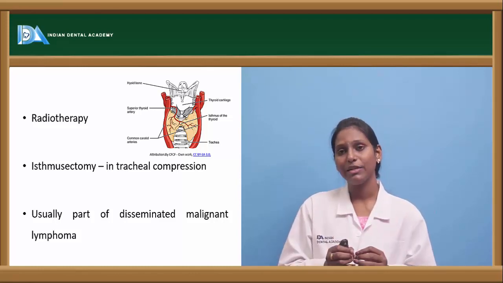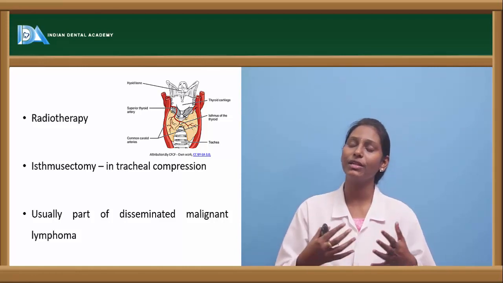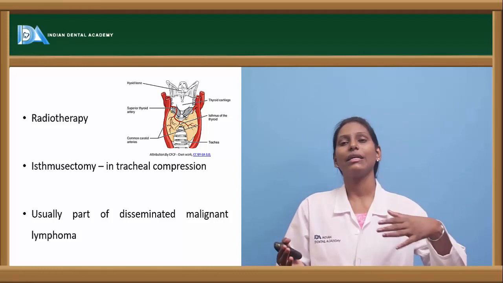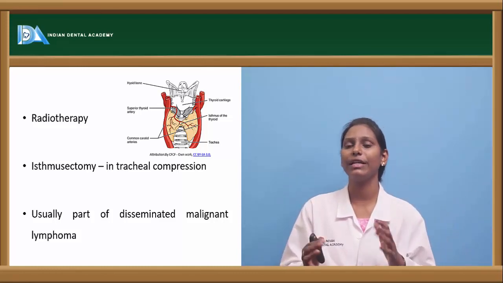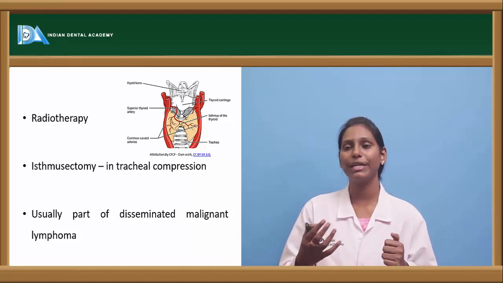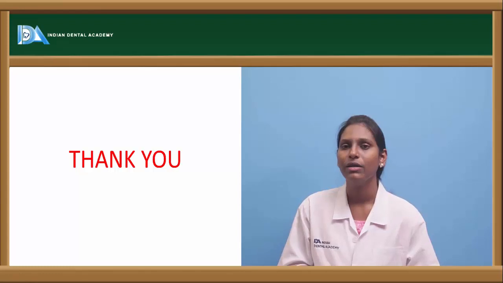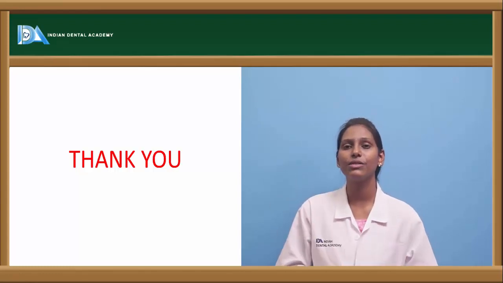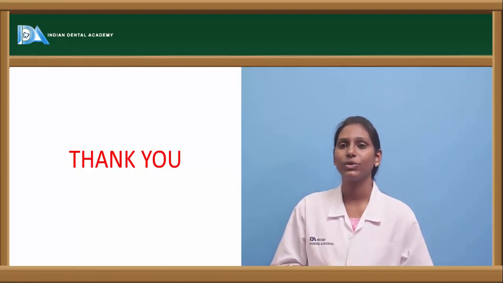in case of malignant lymphoma, it could already be a disseminated malignant lymphoma. That means the patient already had disseminated malignant lymphoma, and by the time we see a large thyroid swelling, the lymphoma would have spread to other body parts also. So this is about malignant lymphoma. We have seen various benign and malignant tumors of the thyroid gland, and I hope this gives you better insight into it. Thank you.